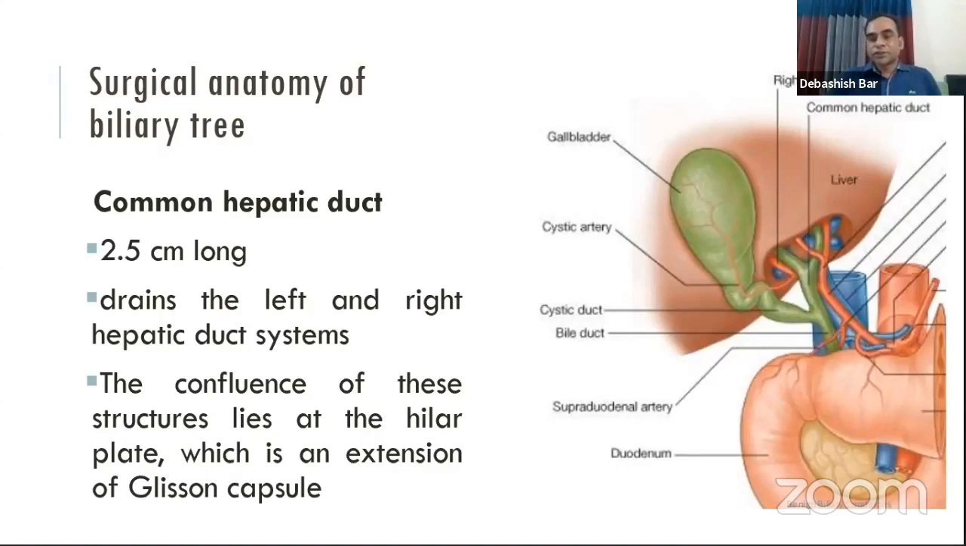The common hepatic duct, which is formed by the junction of the right and left hepatic duct, is about 2.5 centimeter long, and some part may be within the hilar plate, which is the extension of Glisson's capsule, and it enters into the right and left lobe of the liver.